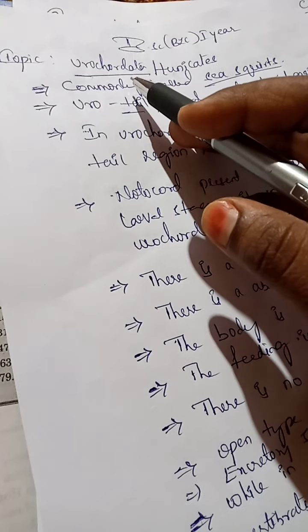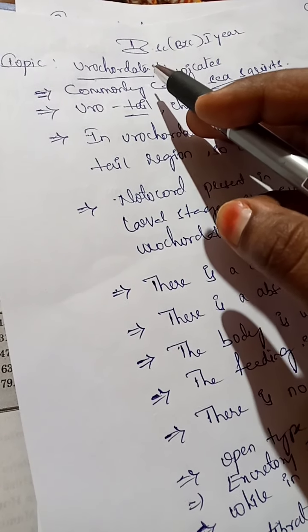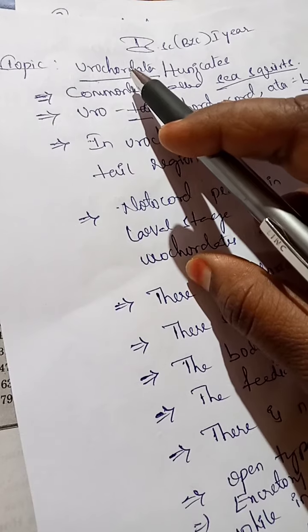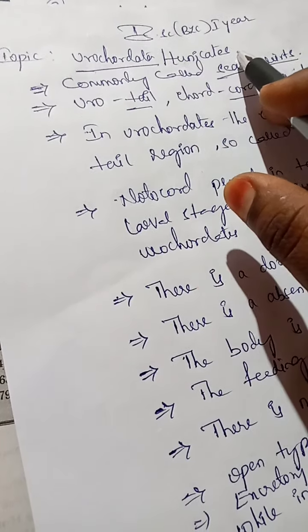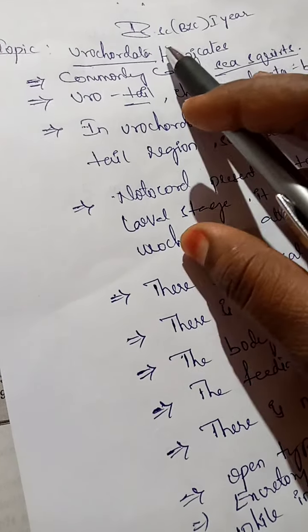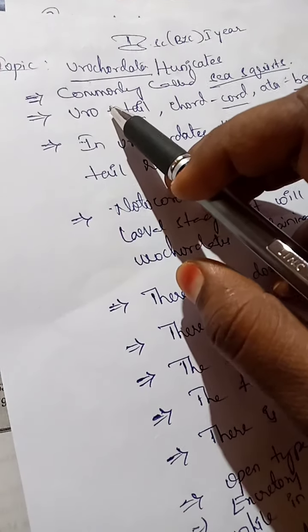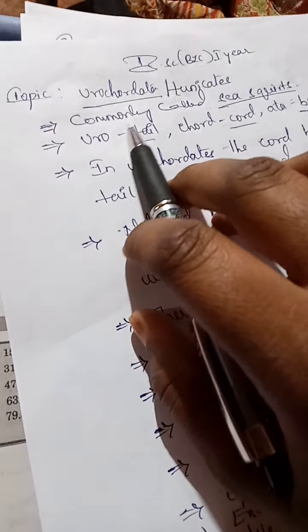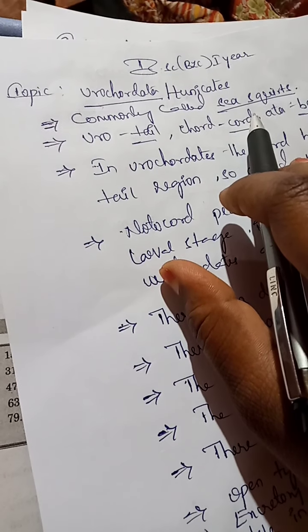with the Urochordata. Now I am going to explain why we call it Urochordata. Urochordata are also called tunicates. Why they are called tunicates, I will explain in the next points. First, these urochordates are commonly called sea squirts.